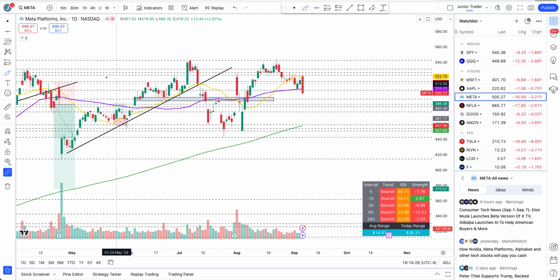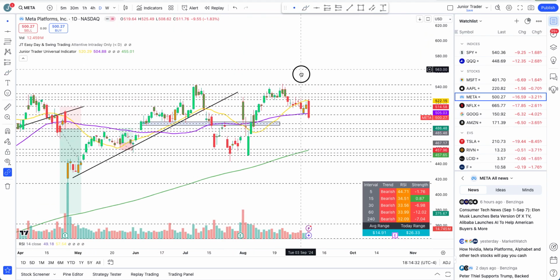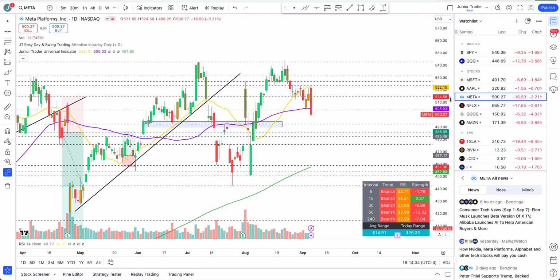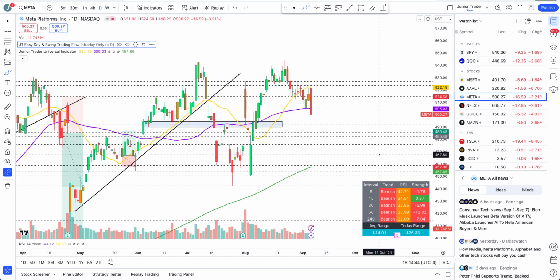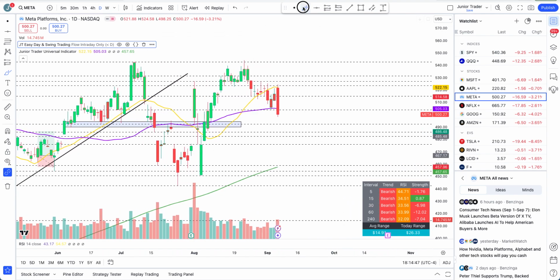Meta, at least right now, structure on this is also bearish. When did our structure break? Right over here. This is where our structure broke, and that's where my tool also marked the break of the structure. Let's do flow for now, and you can clearly see that we changed from green to red, and we have been still collapsing.